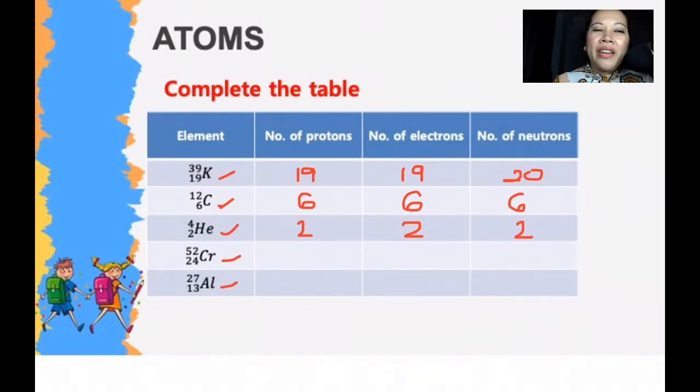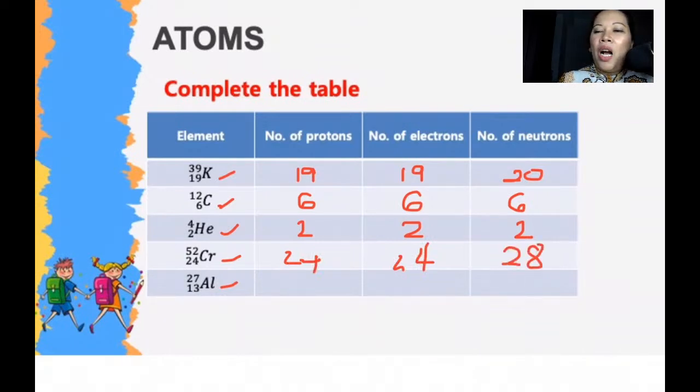It is actually very easy. Identifying the number of protons, number of electrons, and number of neutrons are just the numbers that you can find in the periodic table, whatever it would be. So these numbers, yes, that is correct, 24, 24, and 28.